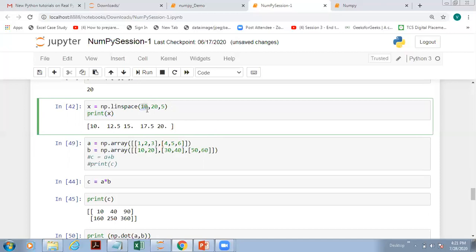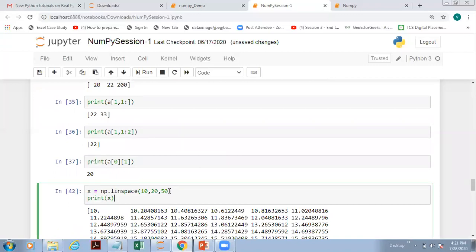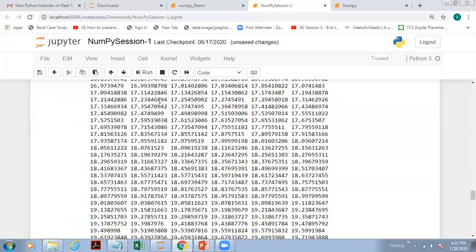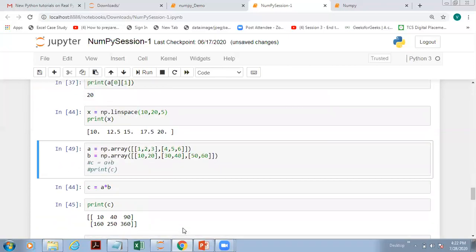But what if I have the range given as 10 and 20, and I want to divide this 10 and 20 into 5 equal parts? Then we are using this linspace method. Here, if you observe, you can see 10, 12.5, 15, 17.5, 20. So between 10 and 20 inclusive, we have 5 different numbers. The beautiful thing is you can increase this to 50 or to 500 or to 5000, that is up to you. This way you can get a set of numbers as per your need between this range. So this is the linspace method.